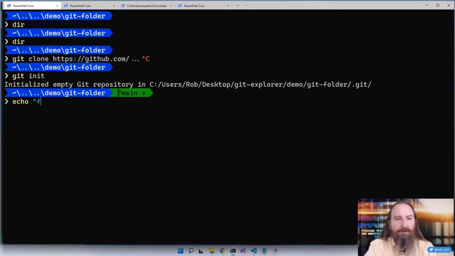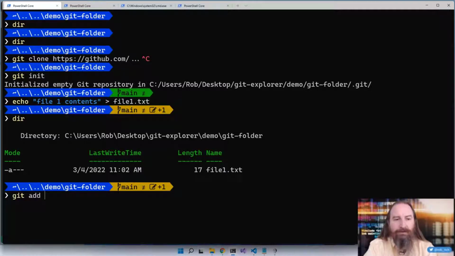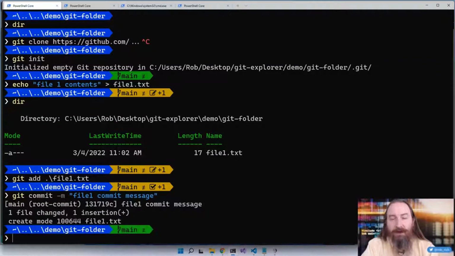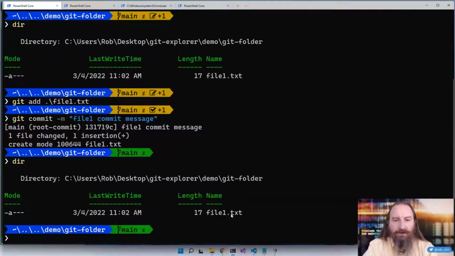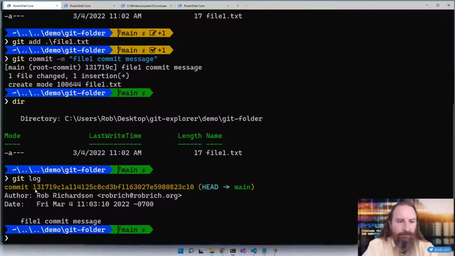I'm going to say echo file1 contents, and I'm going to echo that into file1.txt. Okay, now I've got a file inside my directory. Let's git add this to the staging area, file1.txt, and then let's git commit -m file1 commit message, and now we've committed that to source control. If we look at it, we've still got that file1. If we do a git log, we can see that we've got that one commit. Here's this commit hash